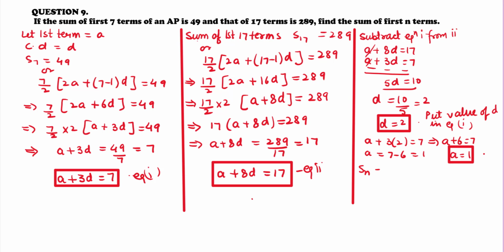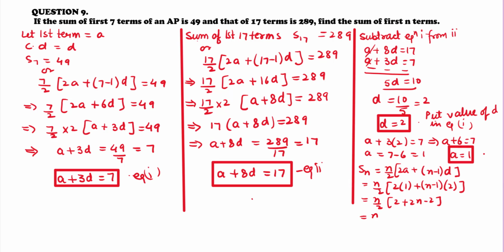Now we have the value of a and d. So let us find the value of Sn. Sn is equal to n by 2 into 2a plus n minus 1 into d. That implies n by 2 into 2 into 1 plus n minus 1 into 2. That is equal to n by 2 into 2 plus 2n minus 2. Plus 2n minus 2, the 2s get cancelled out. What remains is n by 2 into 2n, that is equal to n square. So the sum of n terms is n square.